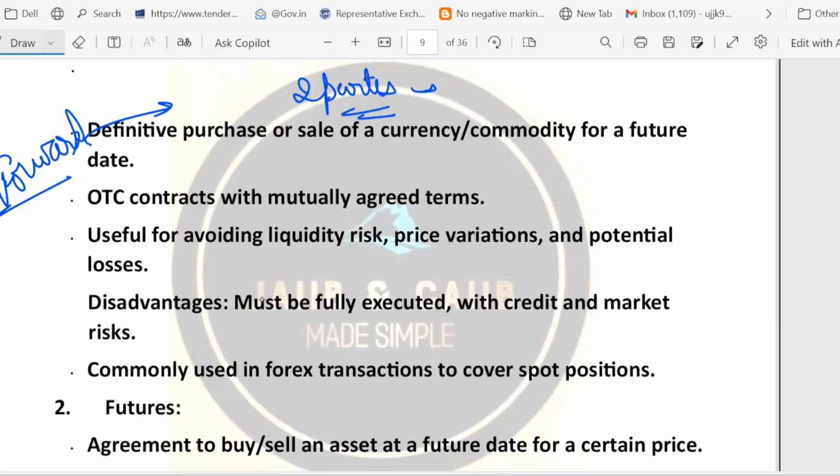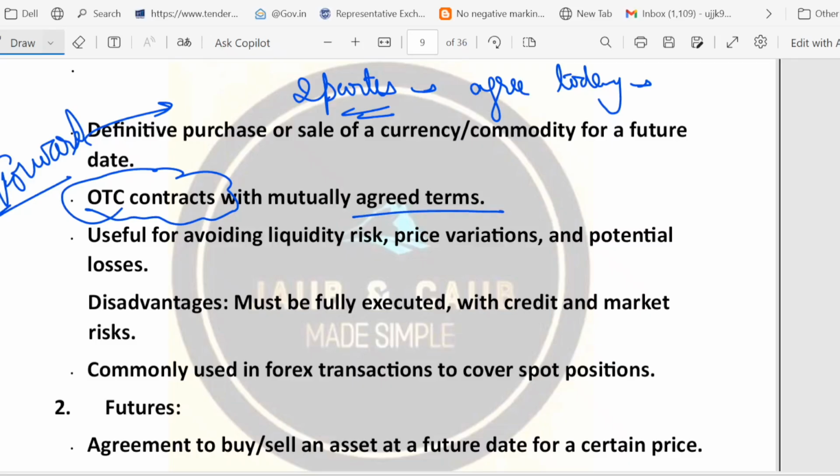What they are doing is, they agree today that I will buy or I will sell an asset at a set price on a specific future date, and these are called OTC contracts. Forward is OTC. OTC means over the counter contract. So the size, the date, the terms are decided between the parties. They are mutually agreed terms. And forwards are great for locking a price and avoiding sudden loss or liquidity problems.